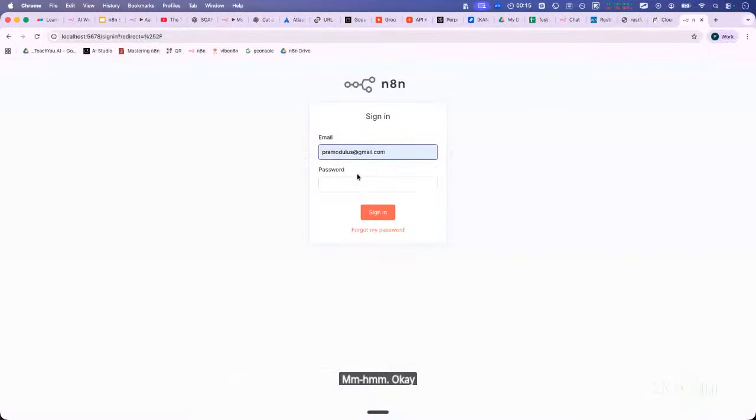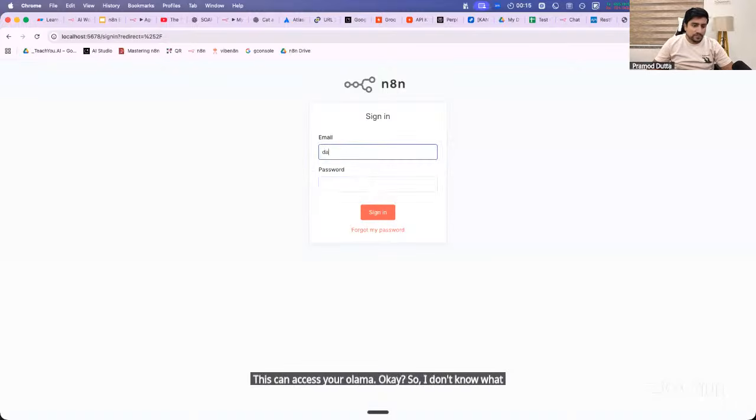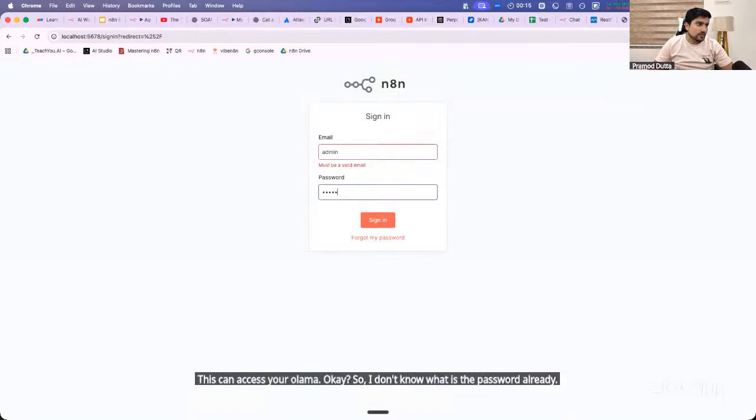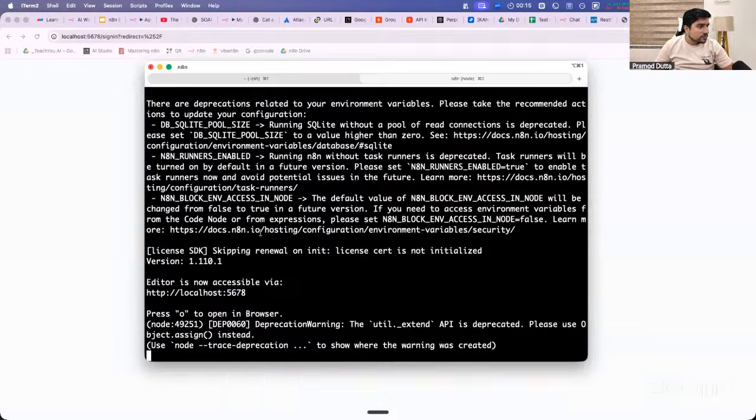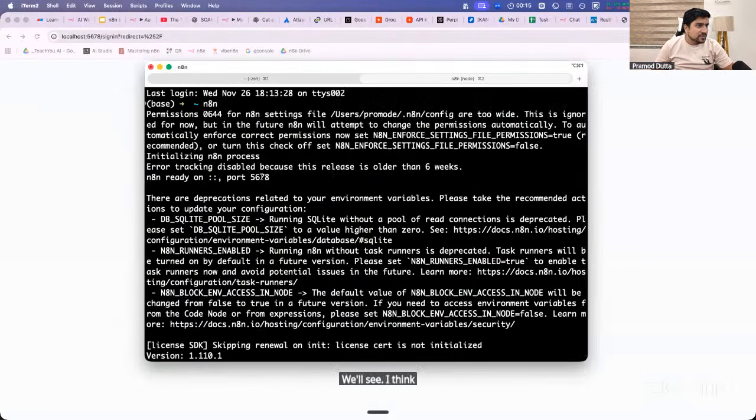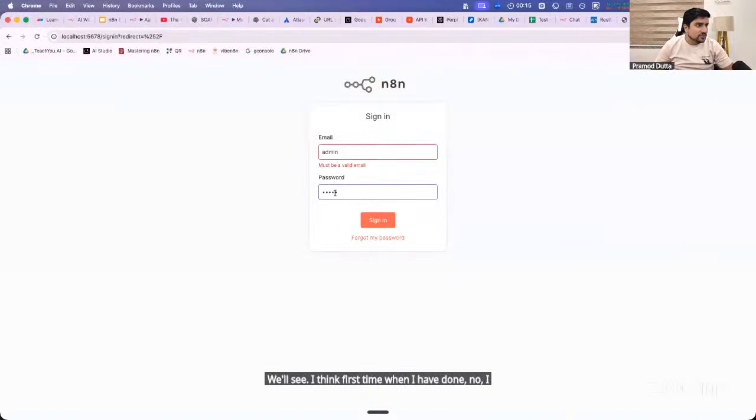Okay. I don't know what the password is. Let me try. I don't know what I set as the username and password. I think the first time when I have done it, I have no idea what username and password I set.